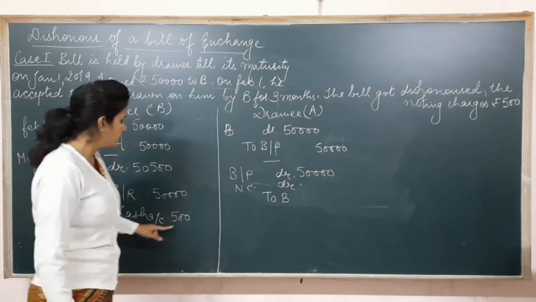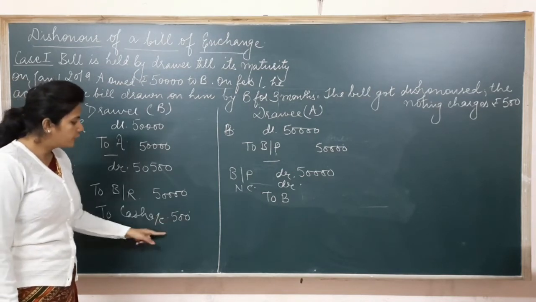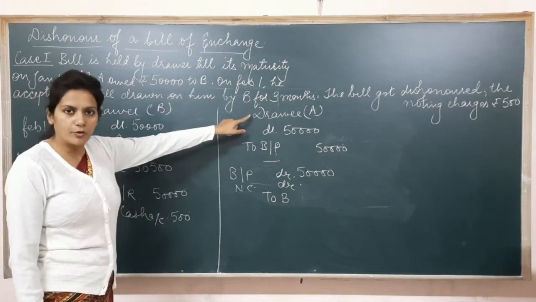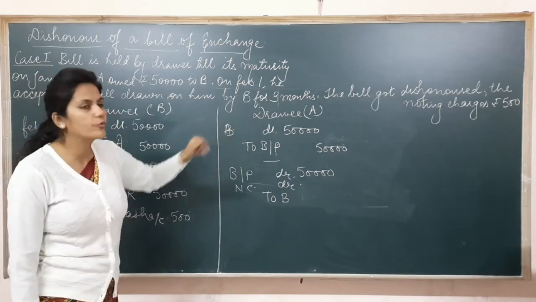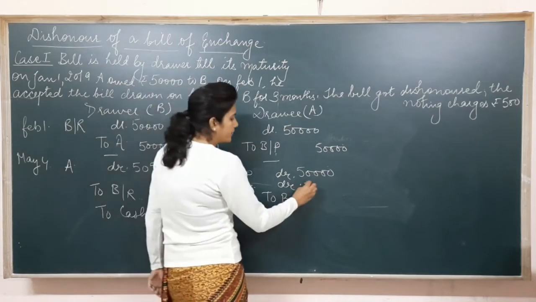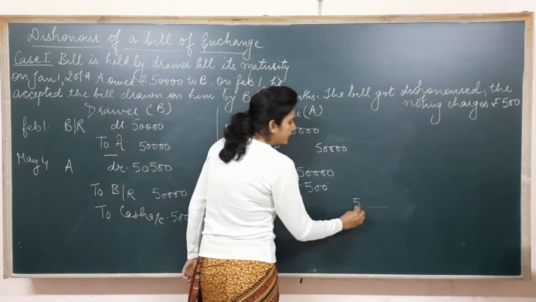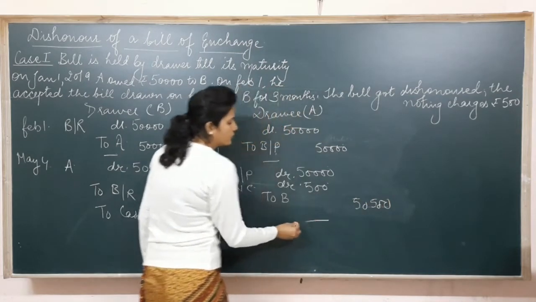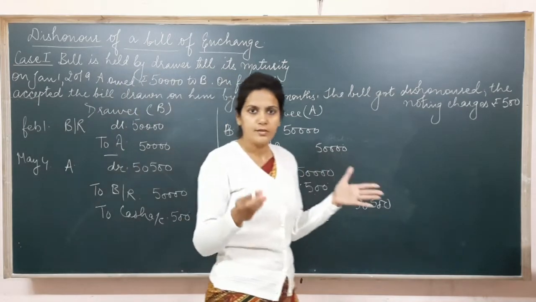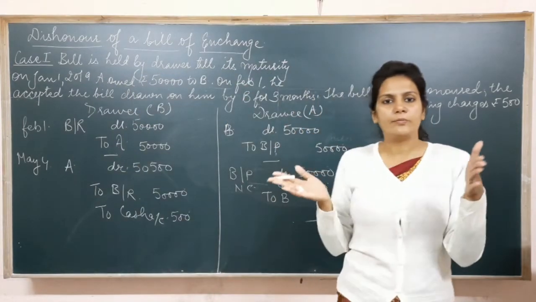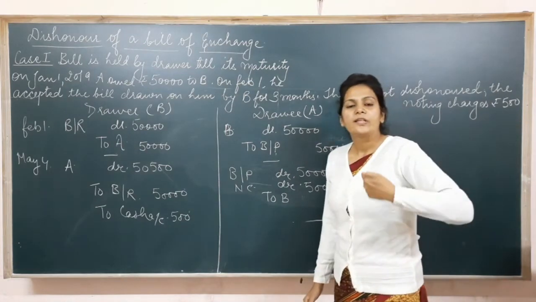This noting charges which were paid by B, the drawer, ultimately he is going to recover this 500 rupees from the drawee only, right? So we are showing this rupees 500 as an expense in the books of the drawee. That's why I am debiting this 500 here. So now A had to make payment of 50,500 to the drawer, right? So this is known as dishonor of the bill, when the drawee refuses to make payment of the bill on the due date. Got it? So now we'll be doing the next case.